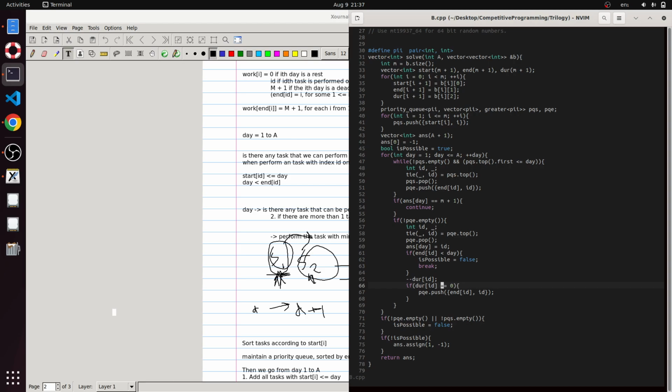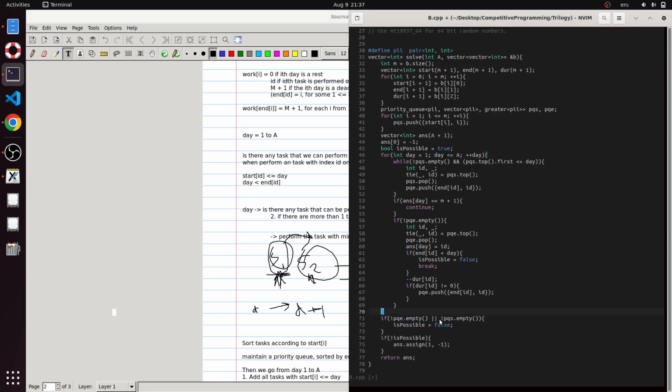Okay, if duration is not equal to 0, we are yet to finish this task. So we are again going to push it into the priority queue and we are going to continue. Now at the end of this whole loop, if the priority queue of end or priority queue of start, one of them, is not empty.